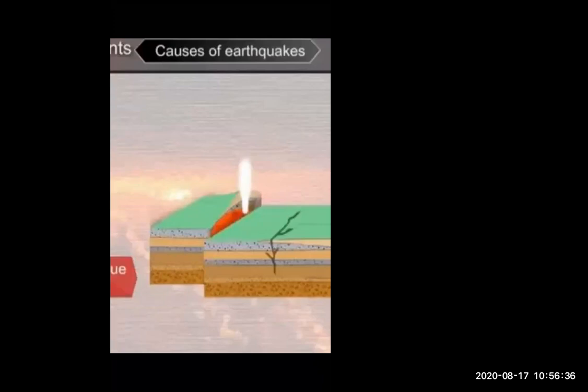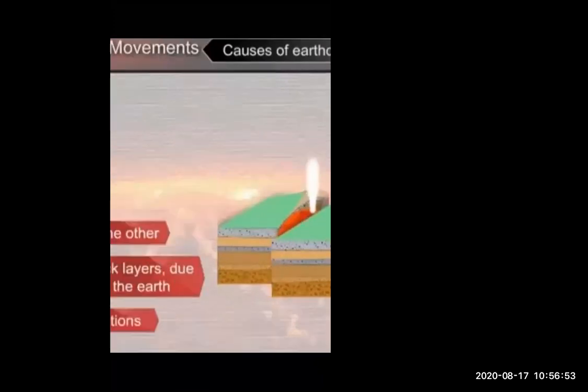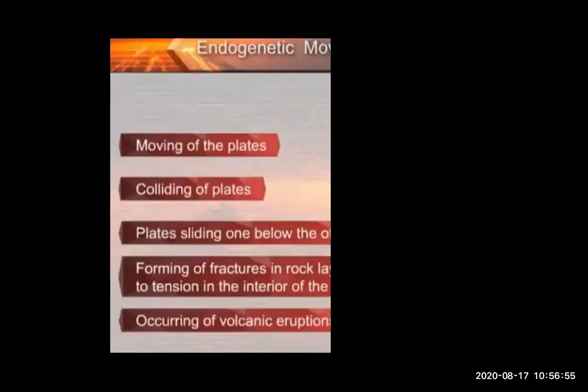Whenever the earthquakes or volcano occur, because of this, magma comes out, and because of magma coming out from the land, the volcanic eruption also happens.